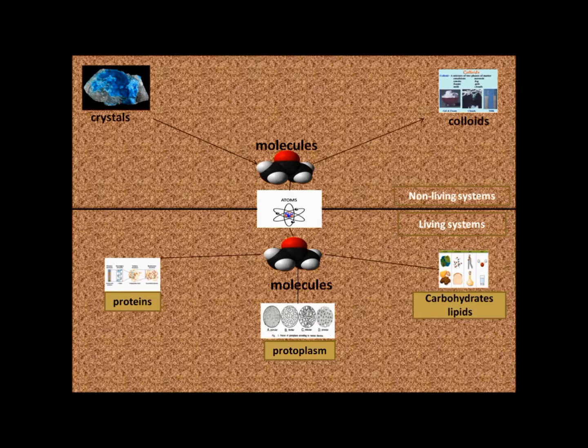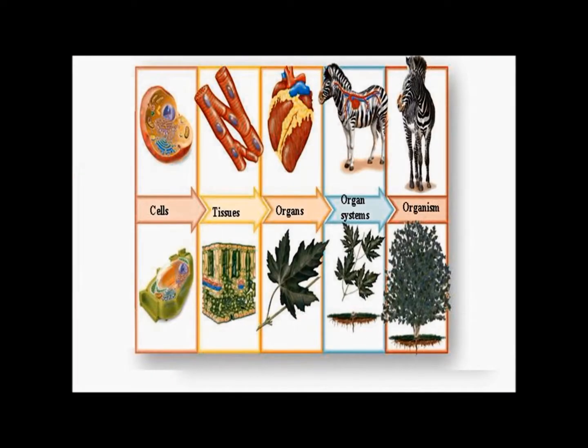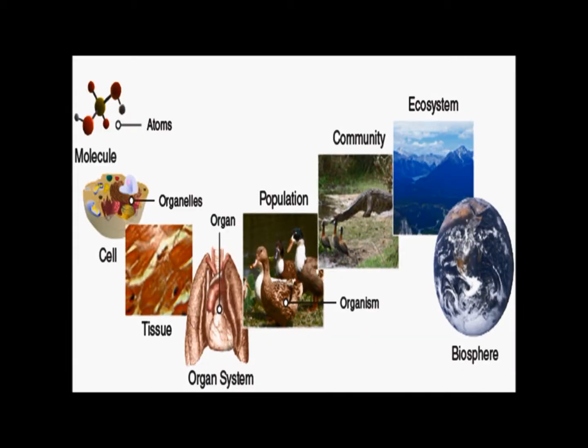These molecules are further organized into protoplasm, protoplasm into cells, cells into tissues, tissues into organs, organs into organ systems and then into an organism. Organization continues beyond organisms to form a population, communities, ecosystem and biosphere. In biological systems, structure is related to function.